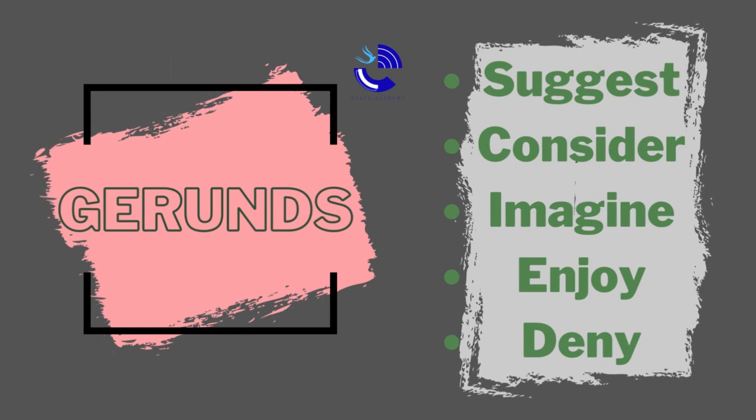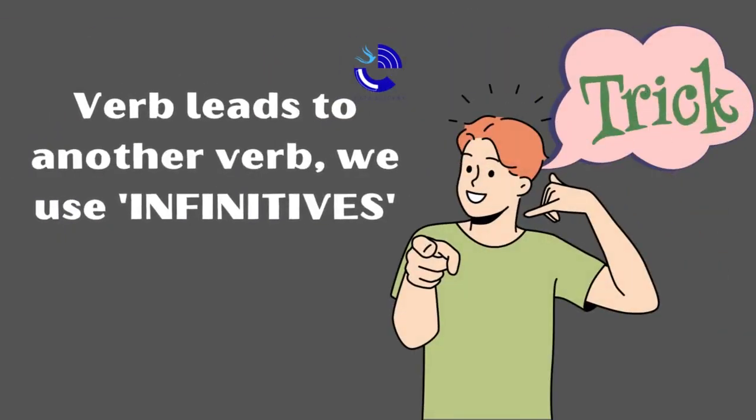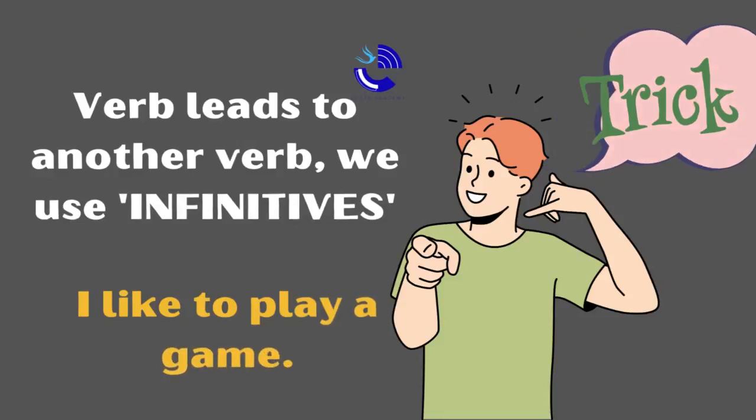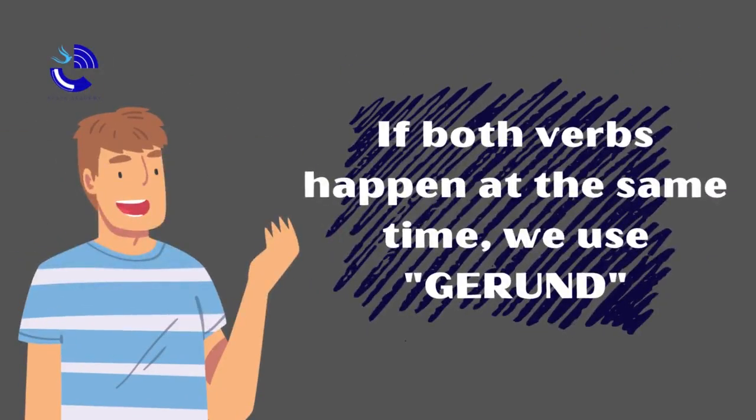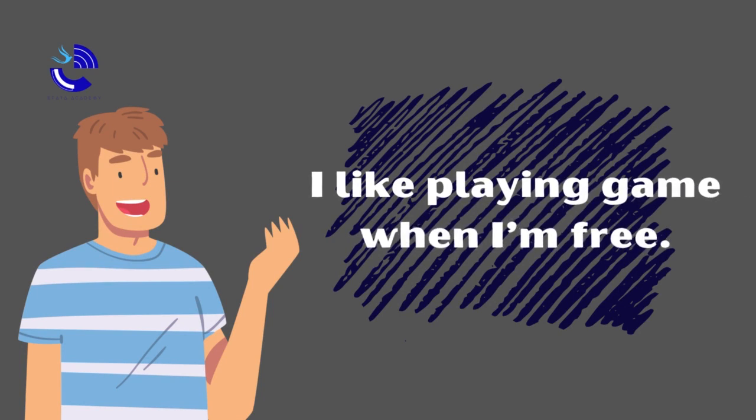If it's still confusing for you, let me tell you a little trick to know when we should use infinitives and gerunds. Remember that this may not work all the time though. But I'm pretty sure this can help you especially in your writing. So, you can note that if a first verb leads to a second verb, or let's say an action, you can use the infinitive. For example, I like to play a game. And if the verbs or the actions happen at the same time, you can use the gerund. For instance, I like playing games when I'm free. Got it? Cool! Now, let's jump into a practice.